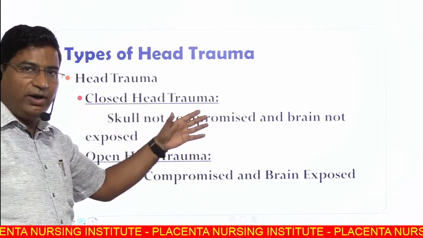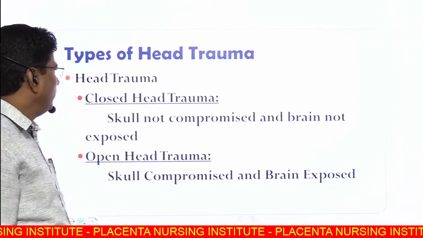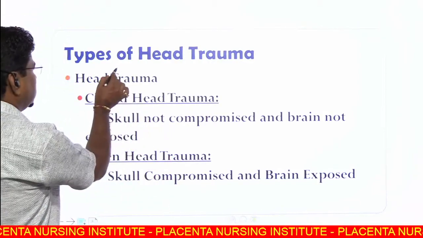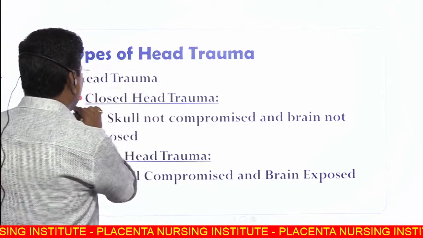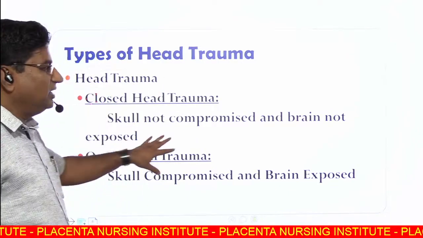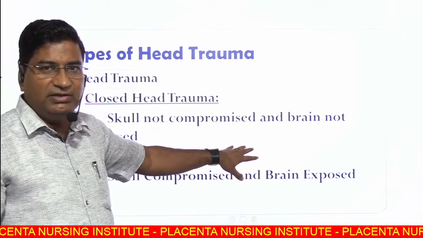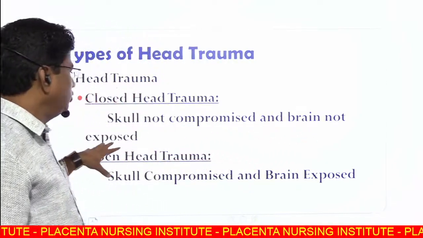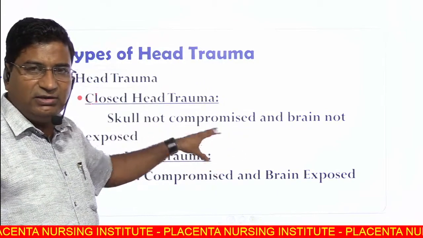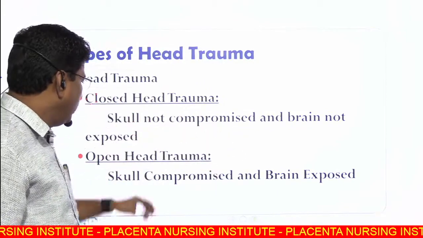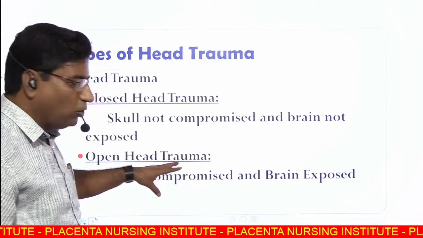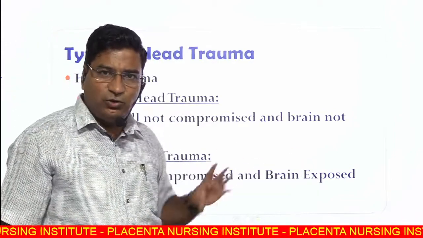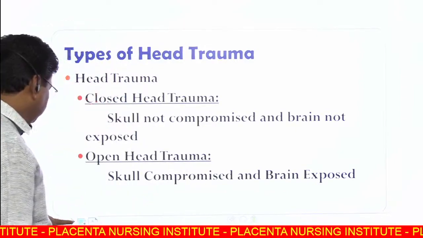Then the types of head trauma. What are the types of head trauma? Head trauma is closed head trauma or open head trauma. Number one, closed head trauma: the skull is not compromised and the brain is not exposed to the environment. This is closed head trauma. And the other is open head trauma: the skull is compromised and the brain is exposed to the environment.